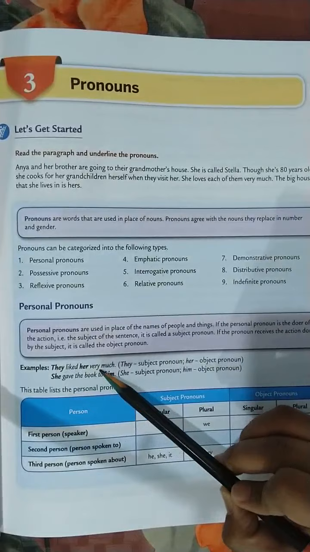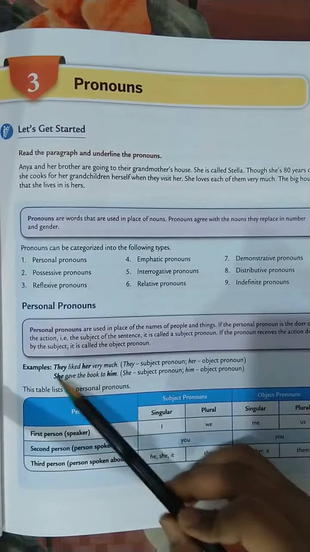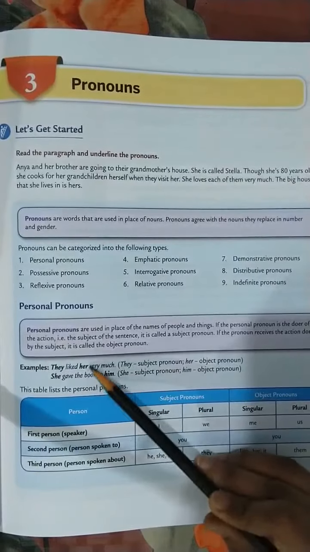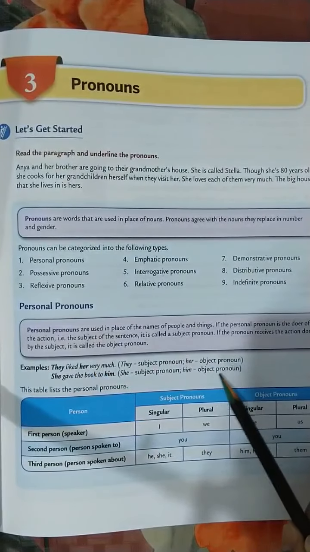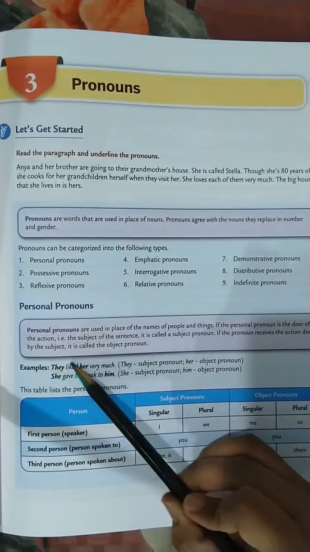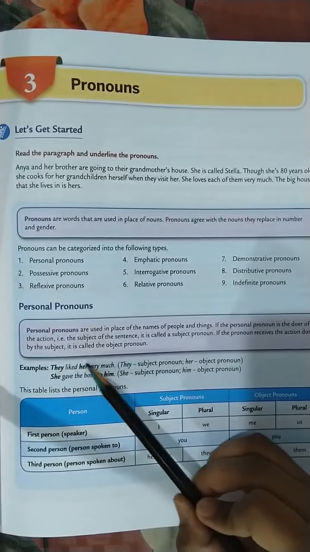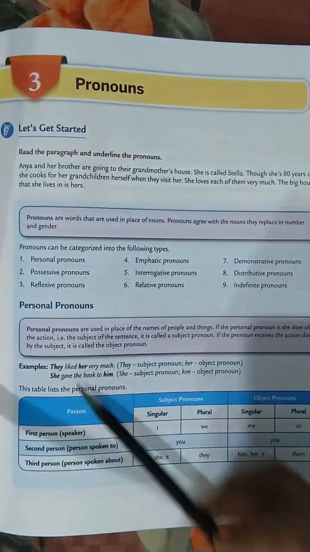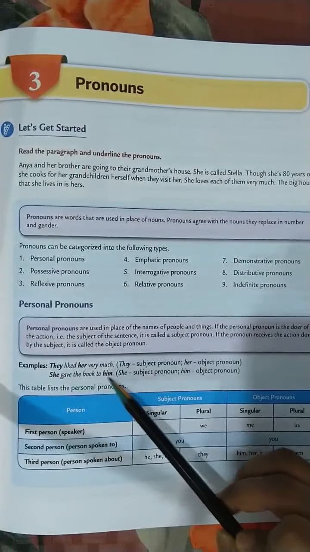They liked her very much. Now, see here. They is the subject and her is the object. Now, she gave the book to him.